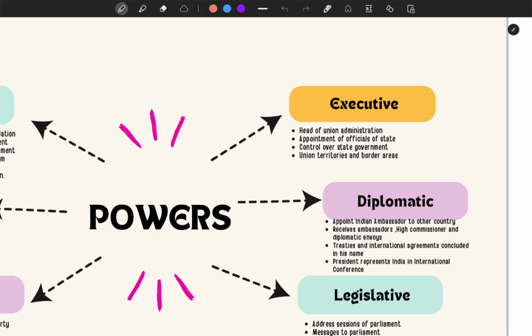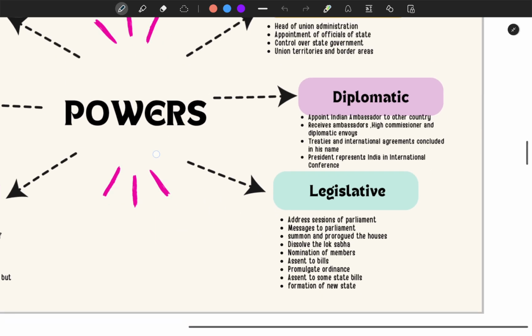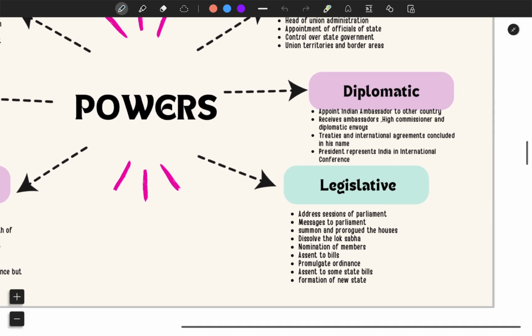Diplomatic power which he has: appoints Indian ambassadors to other countries, receives ambassadors, high commissioners and diplomatic envoys, treaties and international agreements are concluded in his name, and president represents India in international conferences. Whatever things India is doing in official terms in the name of government is done in the name of the President of India. What are the legislative powers of president?